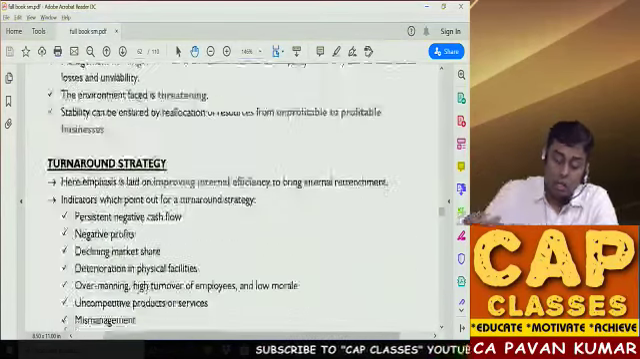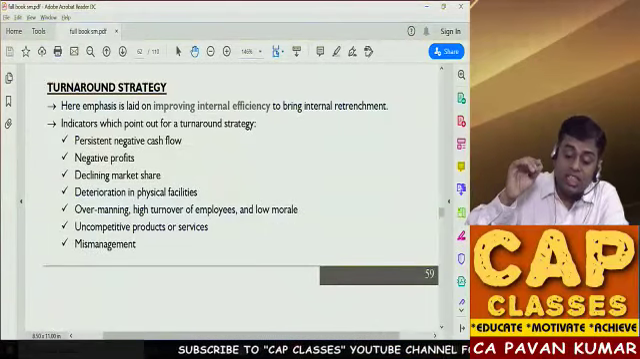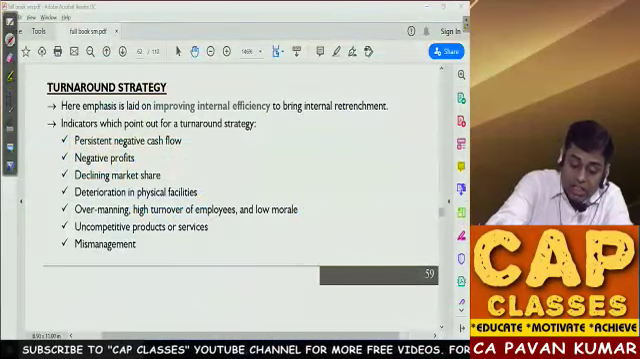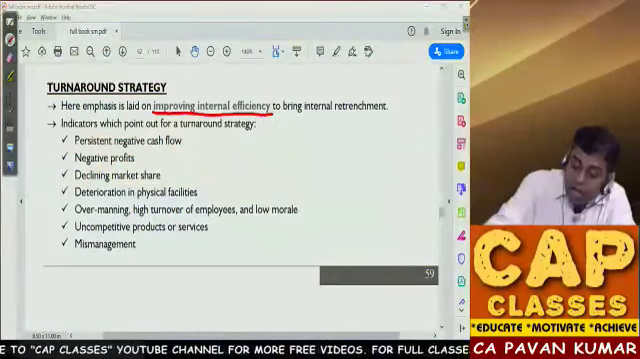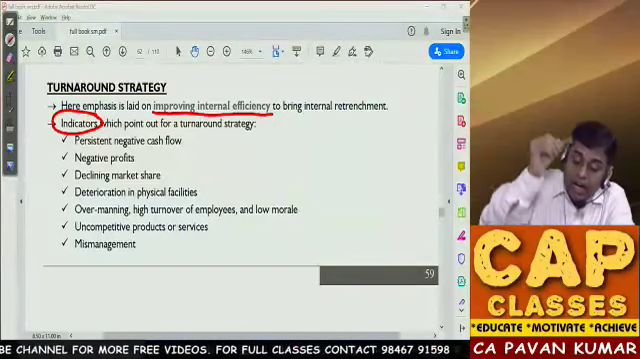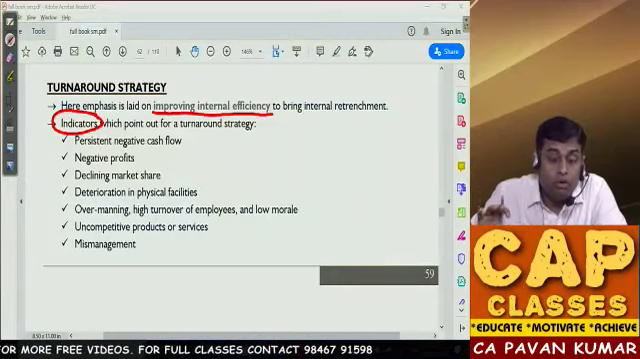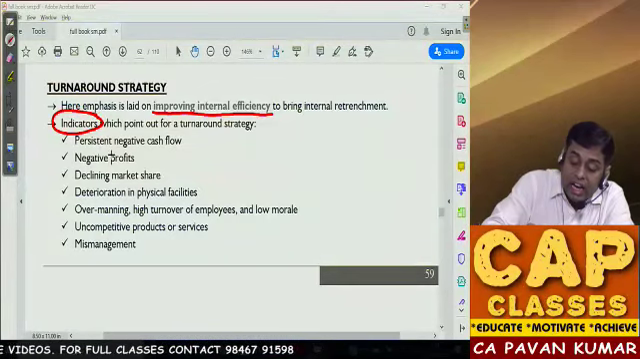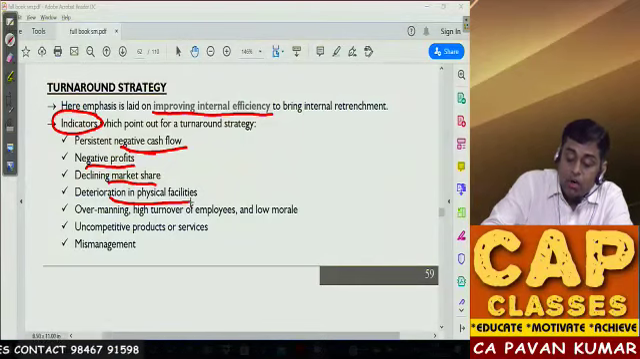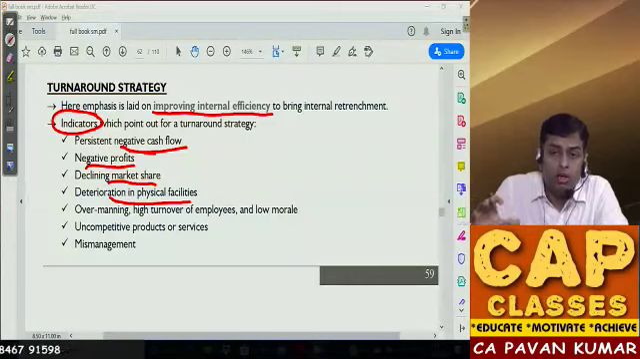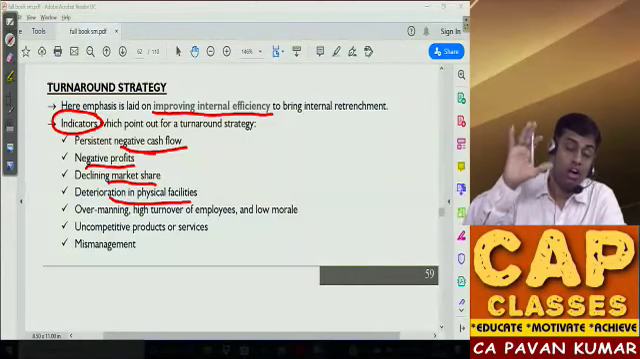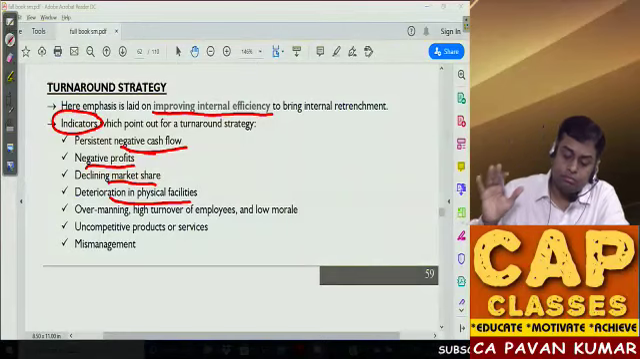So for the turnaround strategy, the emphasis is on improving internal efficiency. What are the indicators that point to the need for a turnaround strategy? Negative cash flows, negative profits, declining market share, and deterioration in physical facilities, like your buildings, factories and machines having become old, and you do not have capital to purchase or replace them.